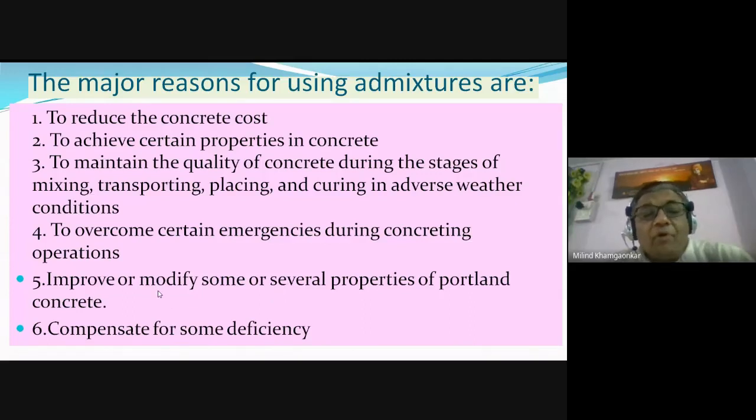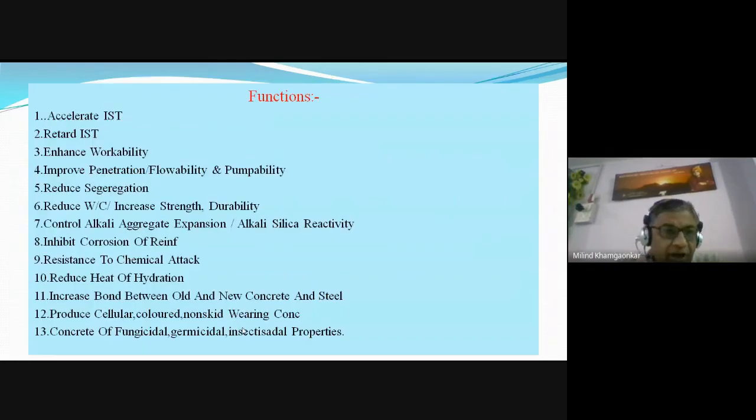They improve or modify some or several properties of the Portland concrete. They compensate for some deficiencies. If certain deficiencies or lacunae are there in the concrete, they can be compensated with the use of the admixtures. Now we will move further into the detail of the functions of admixtures. Okay, they accelerate the initial setting time.